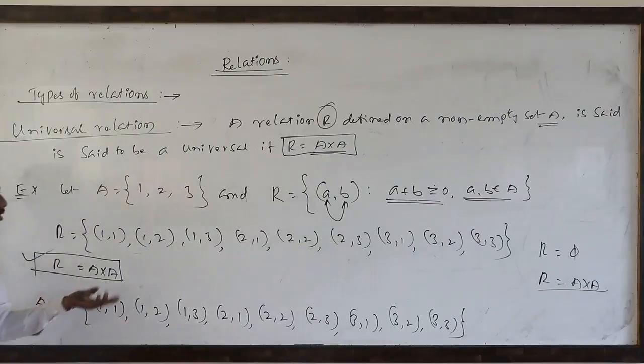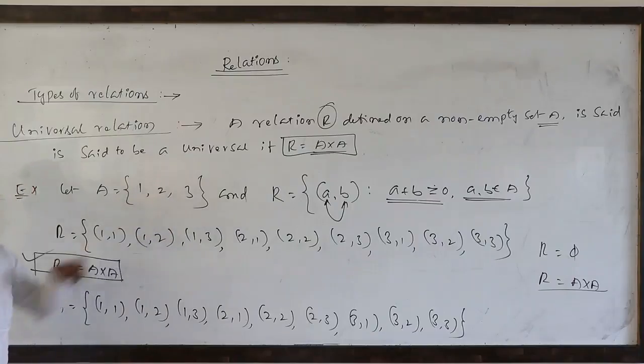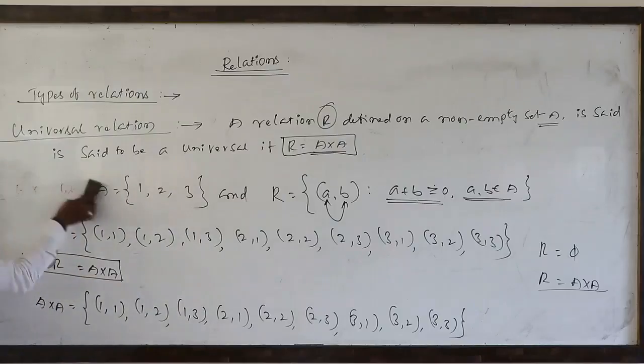What is empty relation? No element of capital A is related to any element of capital A. That is empty relation. So universal relation, like this we have to define.